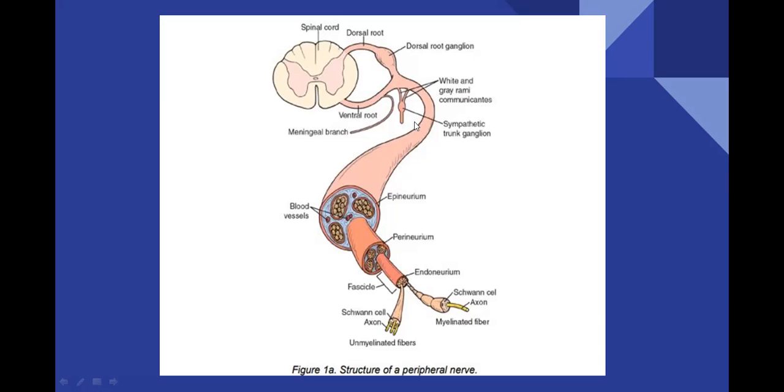So all the somas are aggregating or accumulating in this region, and that's why it has a swollen type of structure. This swollen structure is called a ganglion.